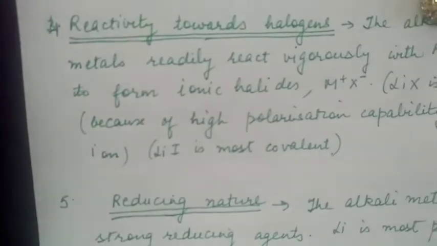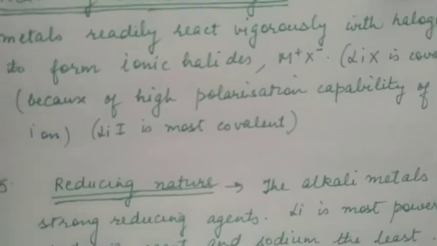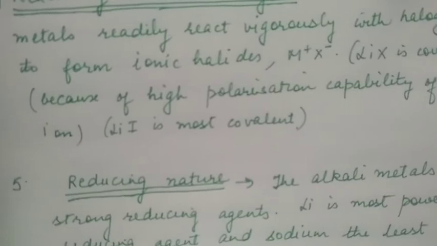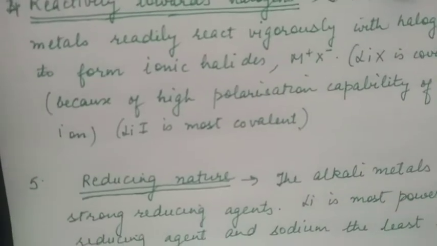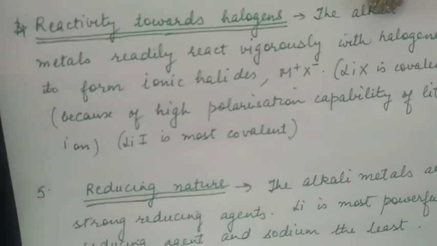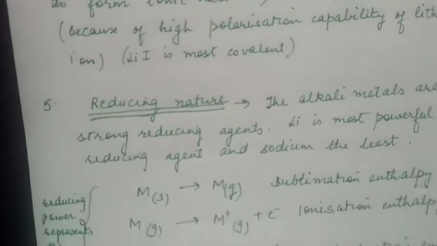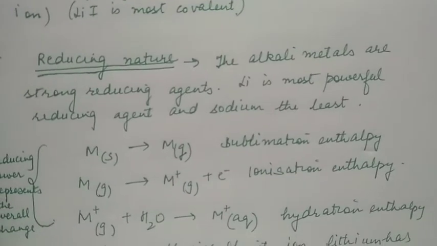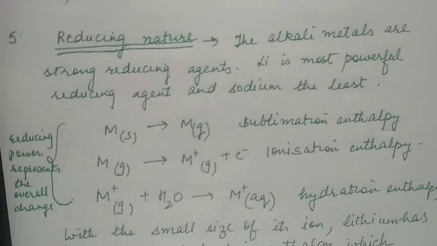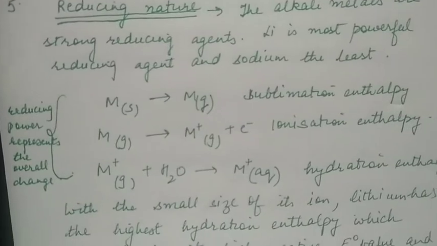So lithium iodide is most covalent because according to Fajan's rule, the lithium cation can polarize very effectively, and iodide, being bigger in size, can be polarized very easily. Reducing nature: the alkali metals are strong reducing agents. Lithium is the most powerful reducing agent and sodium the least.